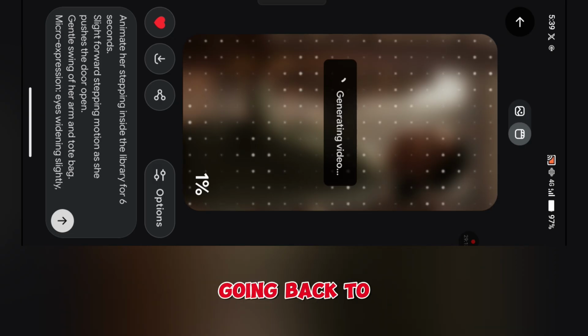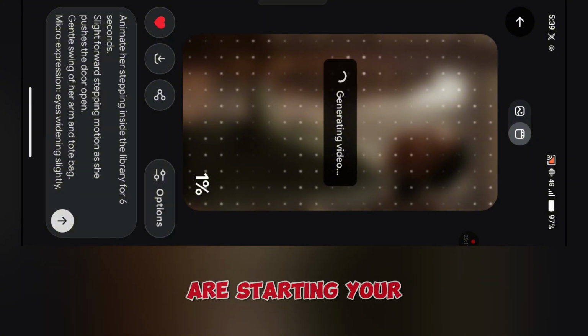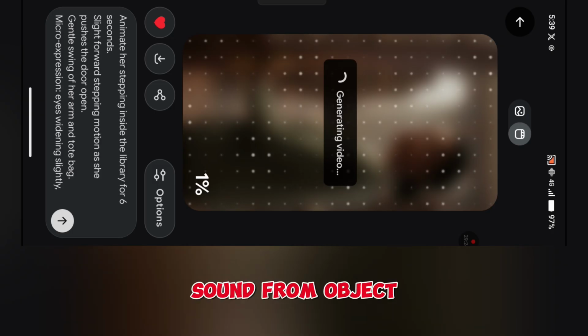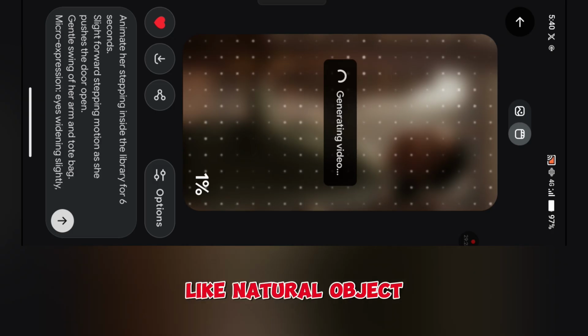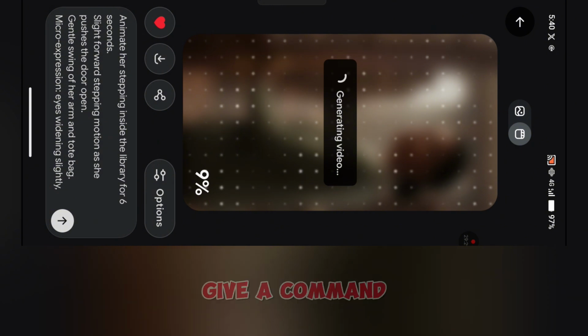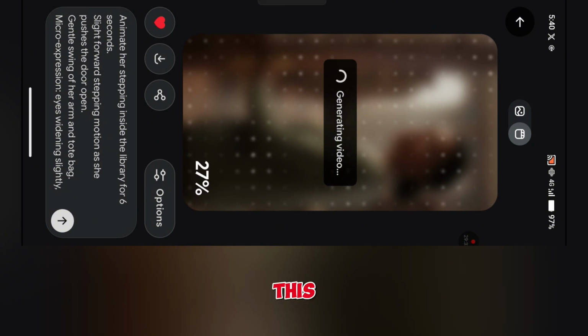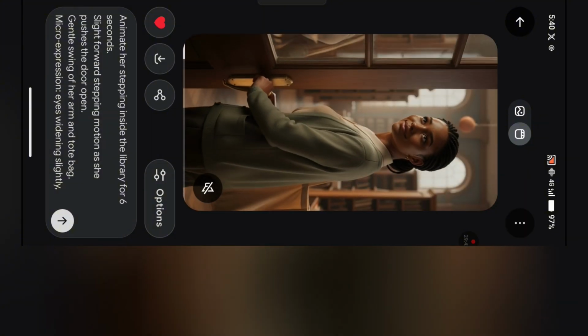So to avoid going back to this new chart to remove this music, while you are starting your video, you can give a command that you don't need any music or any sound that is not sound from object or sound from like natural object. Okay, so you can give a command like that. So we missed that. That is why we are doing this. And the reason why we are doing this is because you might need this. I'll tell you. So let's just generate this first.